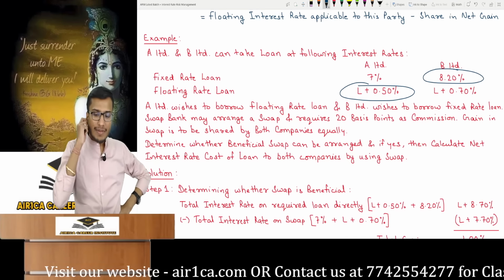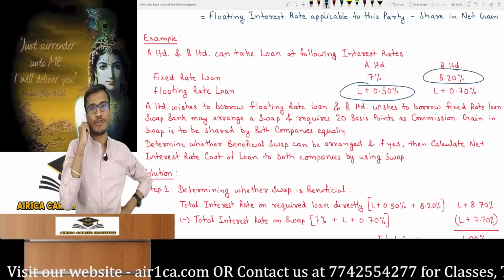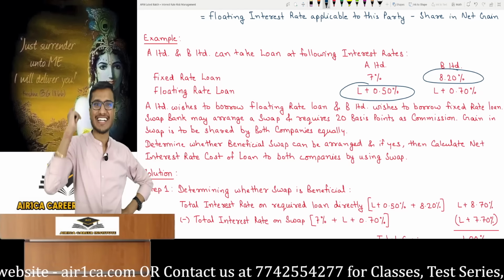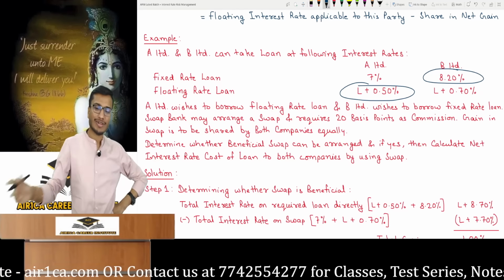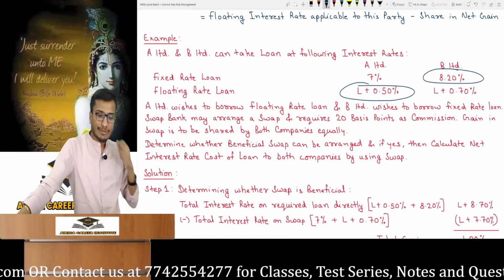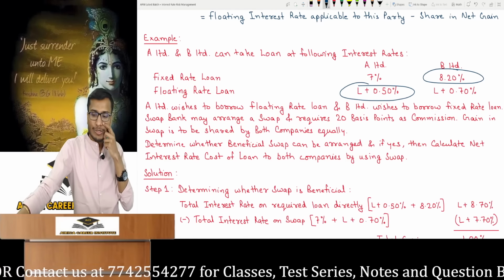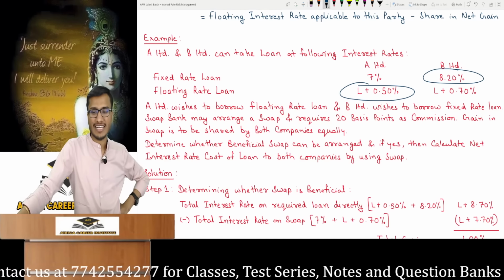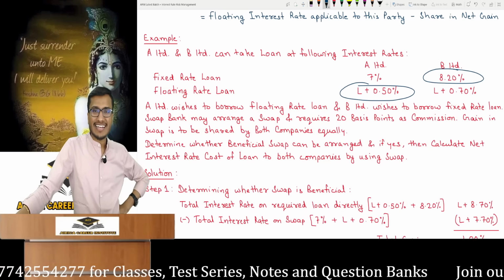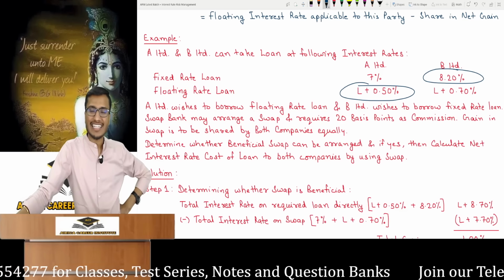B Limited comes home, is a little worried and calls a friend. And luckily, do you know who the friend turns out to be? It's A Limited. B Limited tells its friend that it went to the bank today and asked what fixed loan would you give for this amount and tenure. The banker quoted 8.2% interest. And it said, you also know that my credit rating is not good and for this reason the banker gave me a higher interest rate.